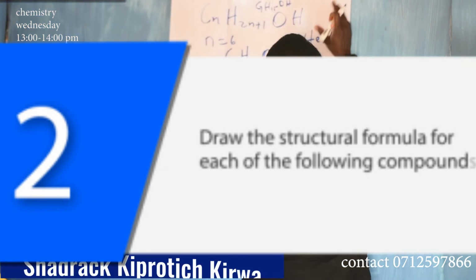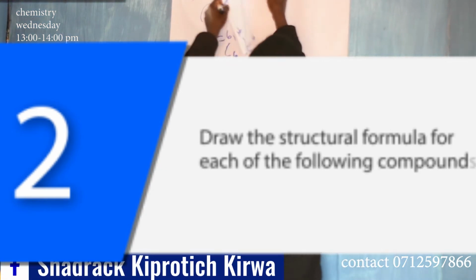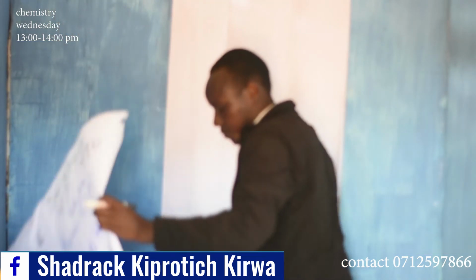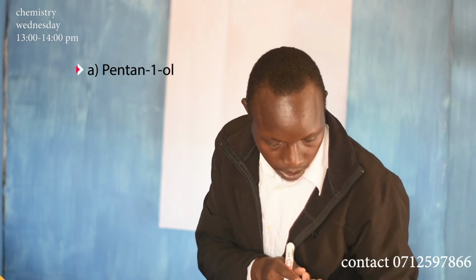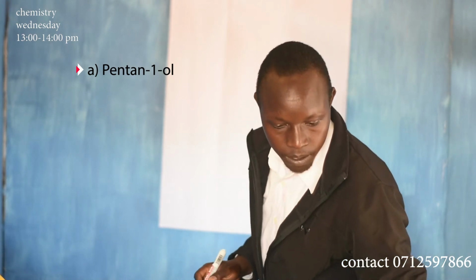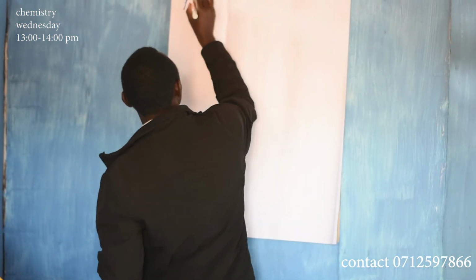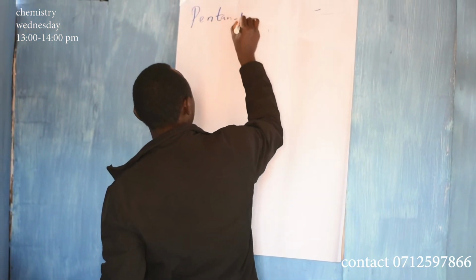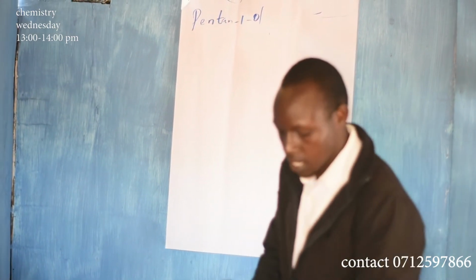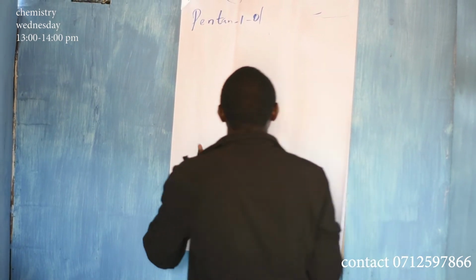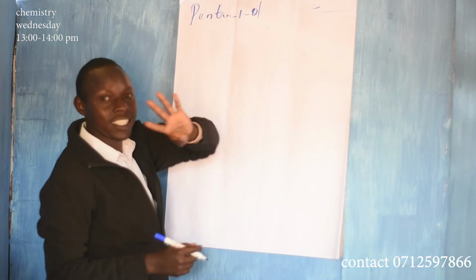The first one is pentan-1-ol. Now, when we are drawing, first of all, as we did in organic chemistry 1, pent means 5.